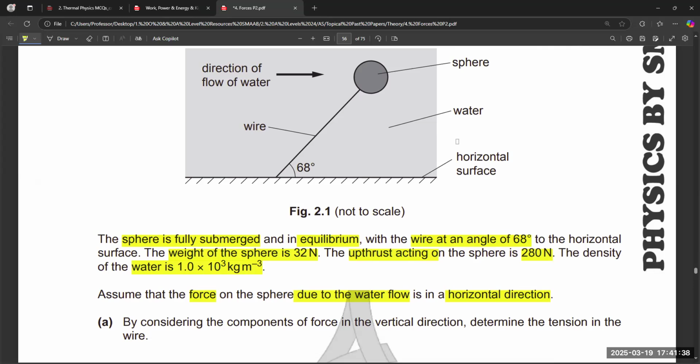This is the idea of the force or the movement of the water particles. Again, consider the components of the forces, because the basic idea of force is to consider the components. Especially in the vertical direction: you need to consider the vertical component and determine the tension in the wire.